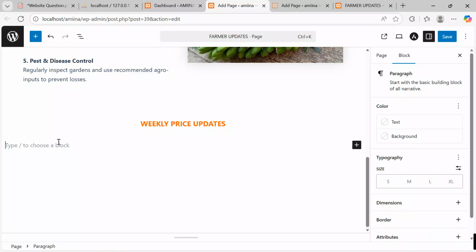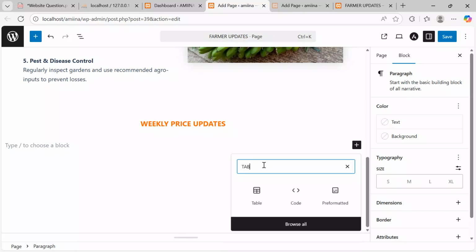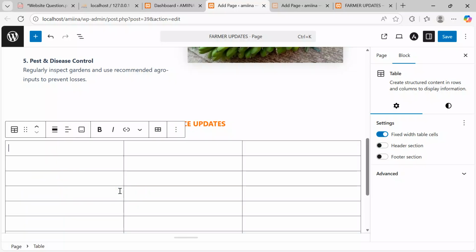Let me apply a table to be my block. Come over here. Under block, I want to access a table. Search by typing in a keyword, table. Click onto the table. They will ask you, how many columns and rows do you want? I say maybe under columns, let me take 3. And then maybe under rows, let me take around 7. Then I hit the create button.